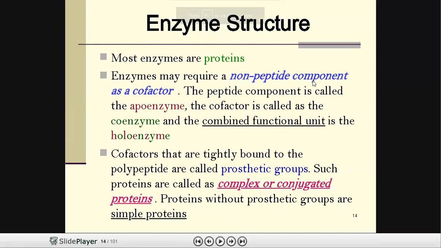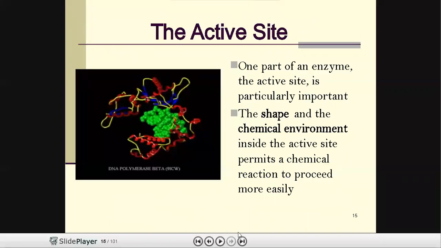So the non-peptide component is called the cofactor, and the peptide component is called the apoenzyme. Cofactors that are tightly bound to the polypeptide are prosthetic groups, as we already learned. This is the active site, where the substrate will be attaching with the enzyme.